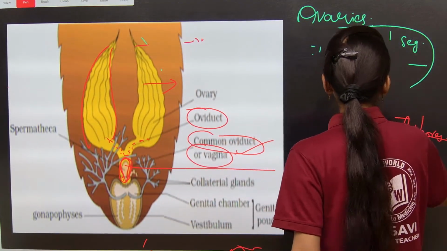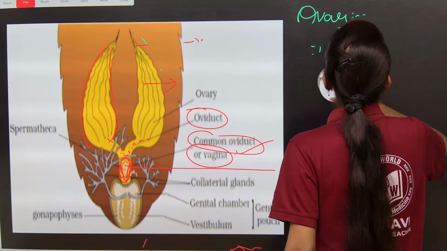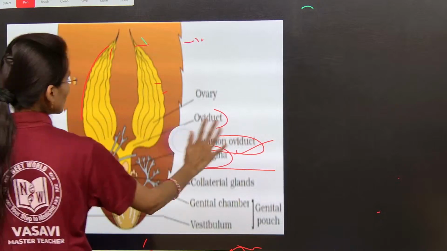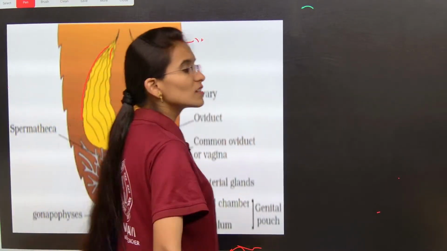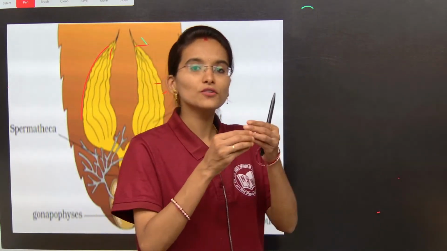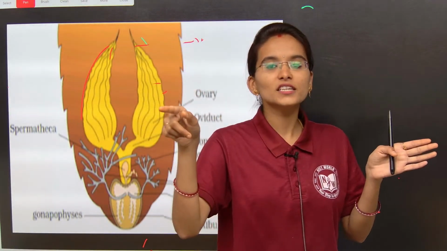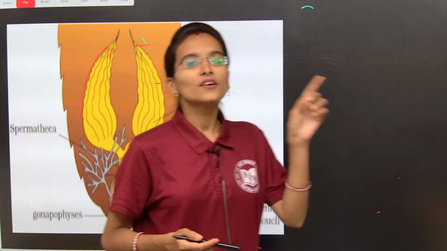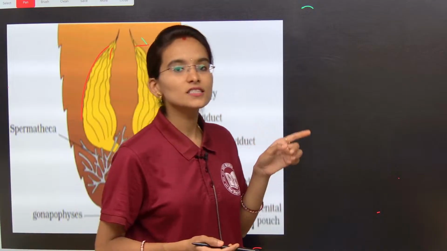From here you need to understand a few more important things. Spermatheca, is it clear to all of you? Spermatheca is the place where the sperms are going to be stored. The spermatophore will break, the sperms will reach from the male reproductive system and enter into the spermatheca of the female reproductive system of the cockroach.